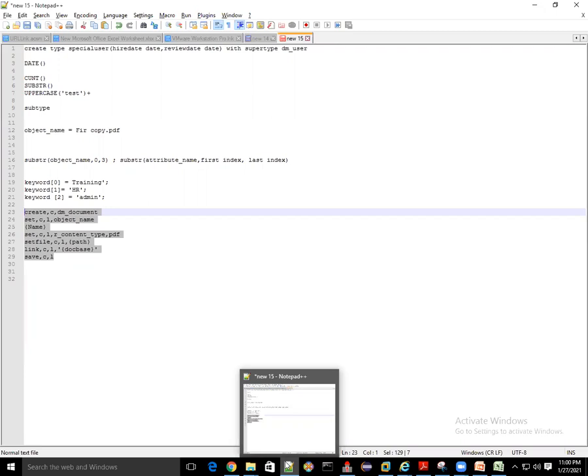Otherwise, if I go to DQL, you should have database knowledge. If you focus more on the DQL, then first you should have good database knowledge. Or in case we focus more on the DFC, then you should have good Java knowledge.